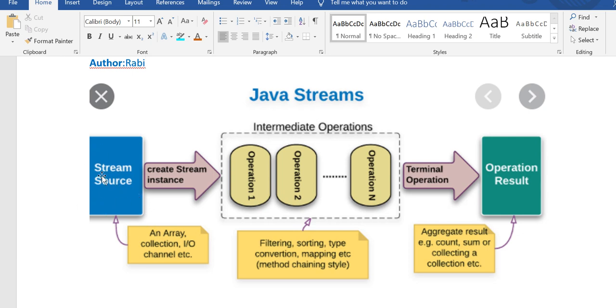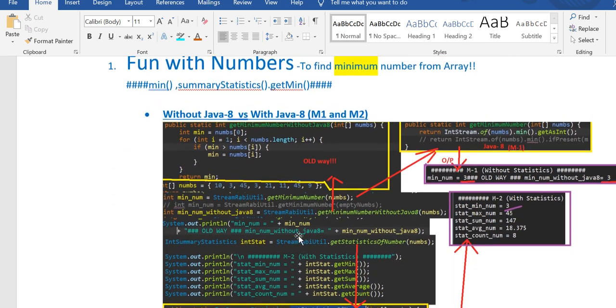And this is the stream, right? So there is stream creation, and then the intermediate operations. There is a series of operations. You can sort, you can filter, you can limit, okay? So map it, sort it, filter. So these are the intermediate operations. And the terminal operation is the aggregate result, right? You can count, you can get the sum of the collection. This is the result you finally get.